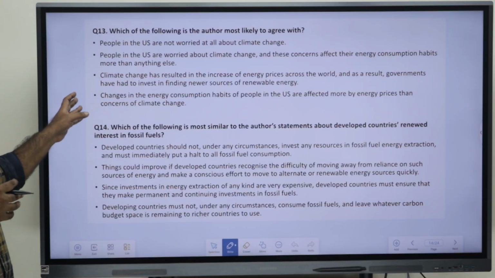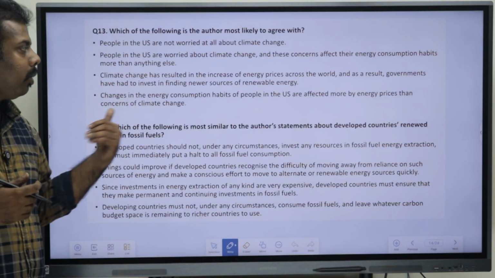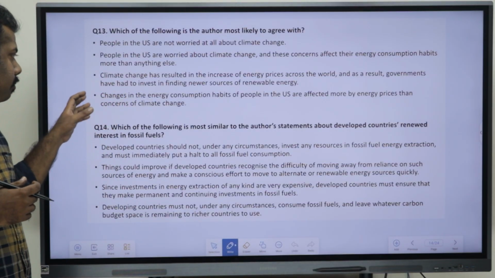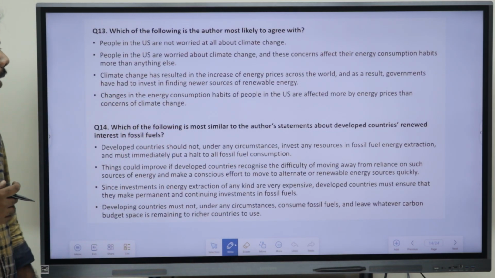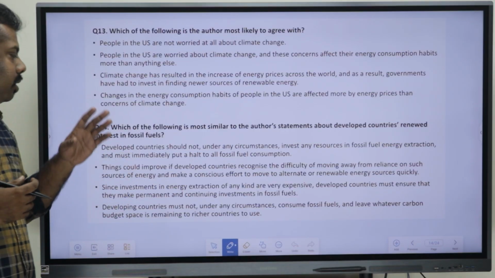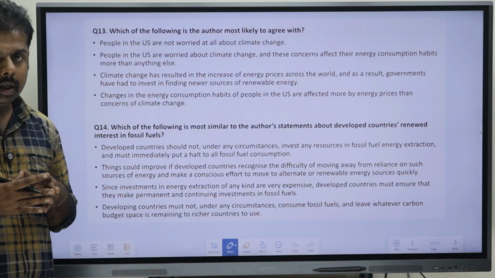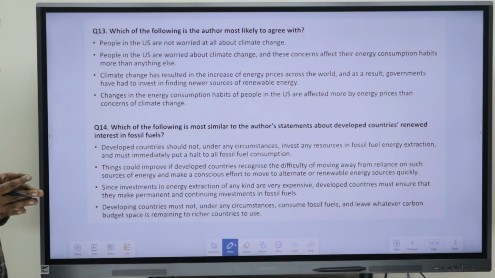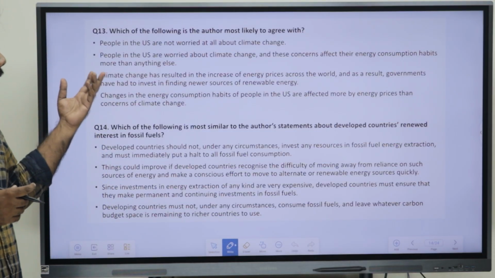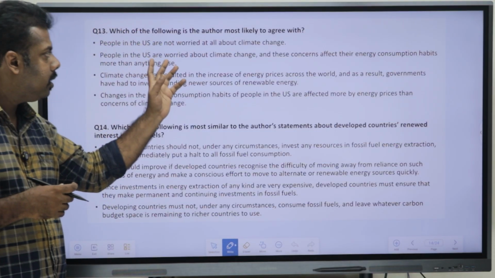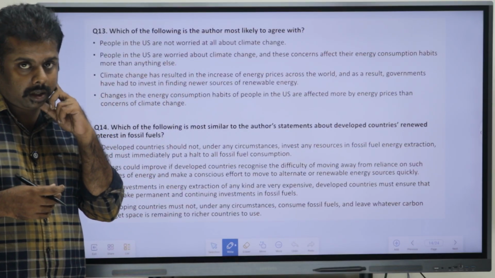Then, climate change has resulted in the increase of energy prices across the world, and as a result governments have had to invest in finding newer sources of renewable energy. And the fourth, changes in energy consumption habits of people in the US are affected more by energy prices than concerns of climate change. Okay. We have to say this with respect to the author. What will the author agree with? That is the important point.